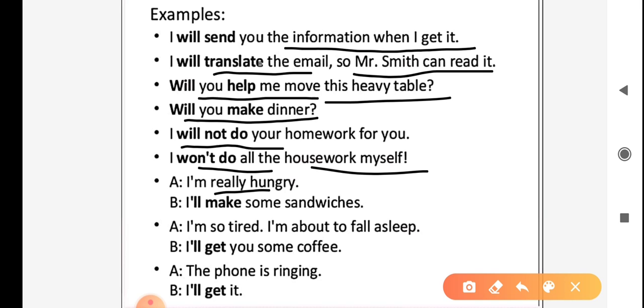Next, I am really hungry. I will make some sandwiches. Next, I am so tired. I am about to fall asleep. I will get you some coffee. Next, the phone is ringing. I will get it.